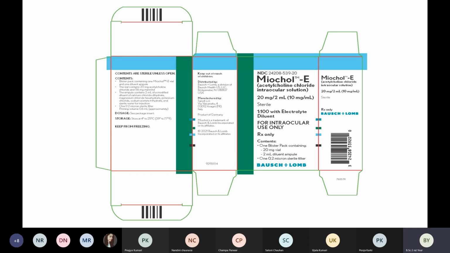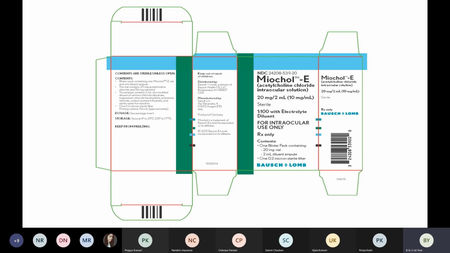Then you can see here, this acetylcholine injection comes under the brand name Myocol-E. Myocol-E, that is a brand name. Chemical name acetylcholine chloride. This is an intraocular solution, so this we can give in glaucoma. What is the dose? That is 20 mg per 2 ml, and in bracket 10, matlab 20 mg in 2 ml matlab in 1 ml there is 10 mg. So 10 mg in 1 ml.